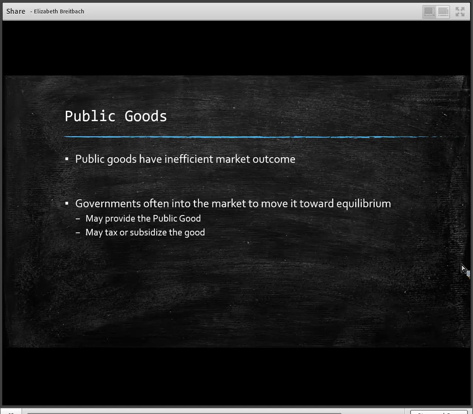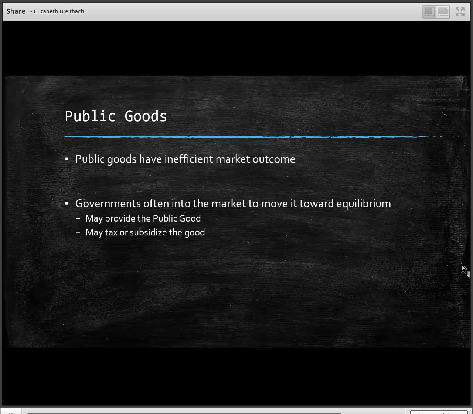The other option is if there are some problems with the good, but there are some sellers in the market, they may actually subsidize the good. So a tax is one way to improve the market outcome, but not for a public good. For a public good, it's providing the public good, or in some instances, subsidizing the good.